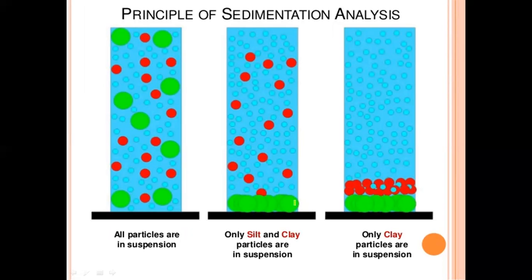So the principle of sedimentation analysis depends upon Stokes law. In soil formation, different layers and different sizes of particles are formed in distilled water.